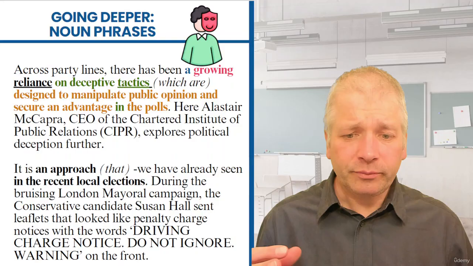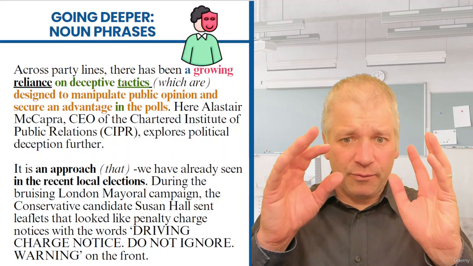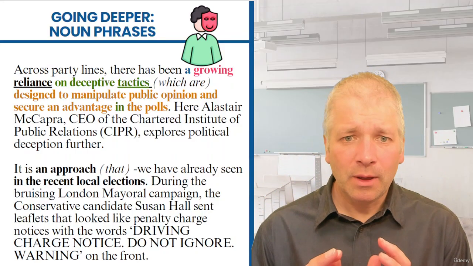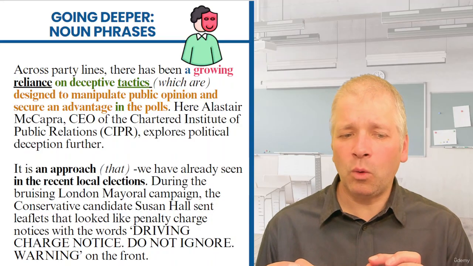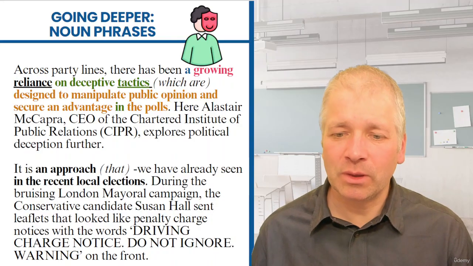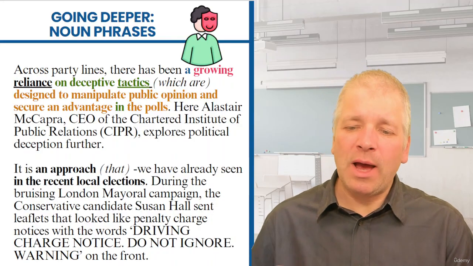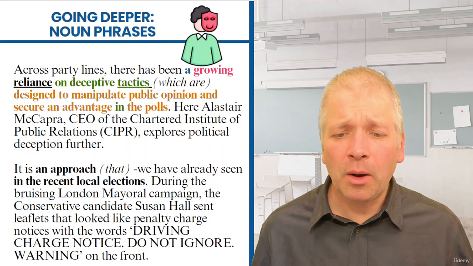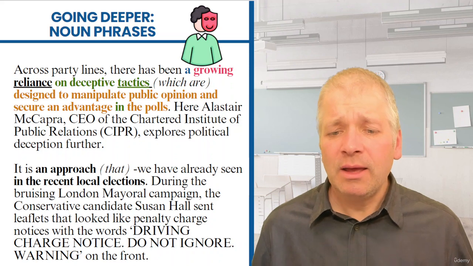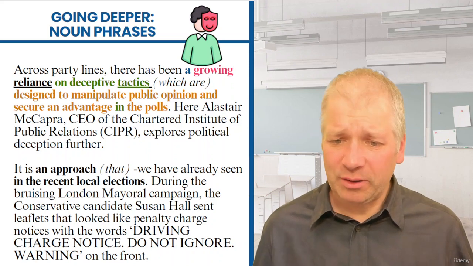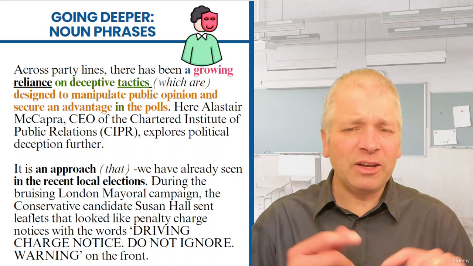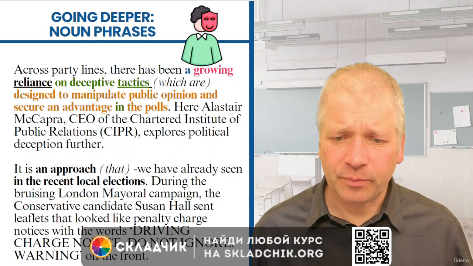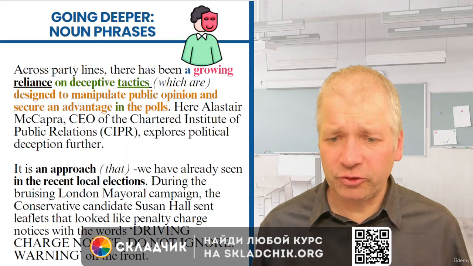So we have an approach, the noun, and then we want to know more about what this approach is. And that is where this extra clause comes in: we have already seen in the recent local elections. Imagine it being two sentences. It is an approach.